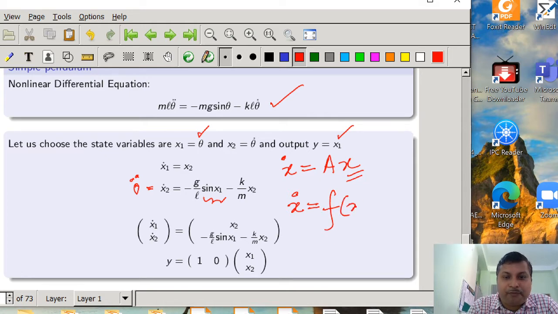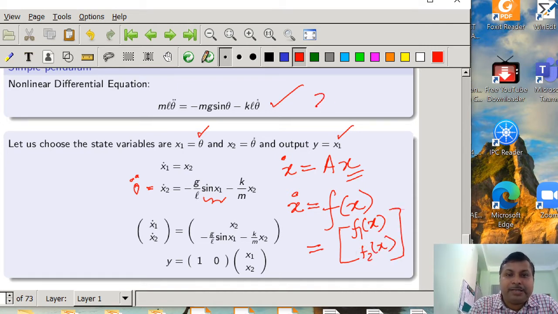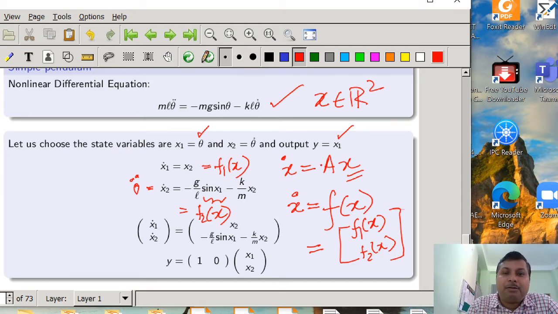this thing you can say that x dot is equal to some function of x, and this function actually has two components, you can think like this, f1 of x and f2 of x, where definitely x belongs to R2, meaning in state space it has two components. Where f1 of x is x2, and the second function is f2 of x. So here we are observing that we cannot write a matrix separately, but instead we have to write in the form of x dot equal to f of x.